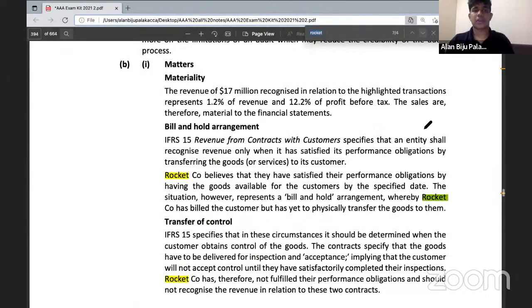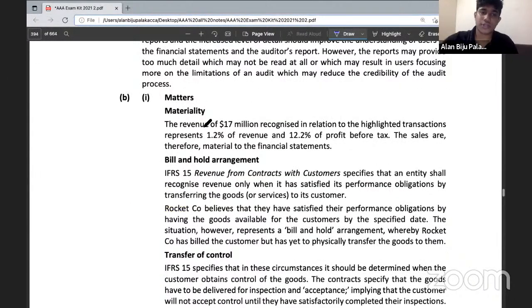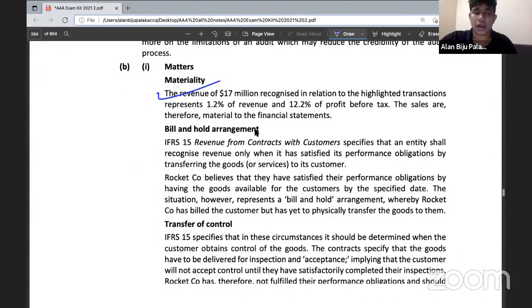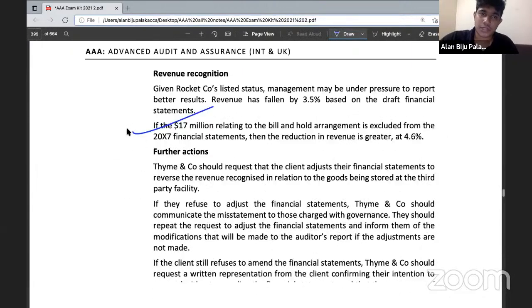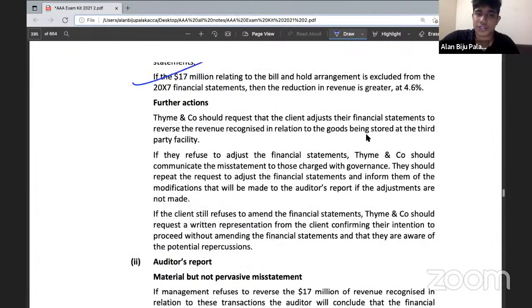Yeah. So when you look at the answer here also, they have discussed the materiality in the first phase. Then they have mentioned the accounting treatment. Then what went wrong and the impact here. Usual thing. And this is the further action section.